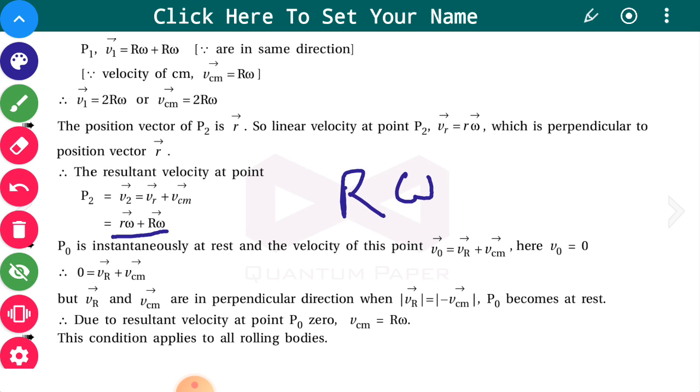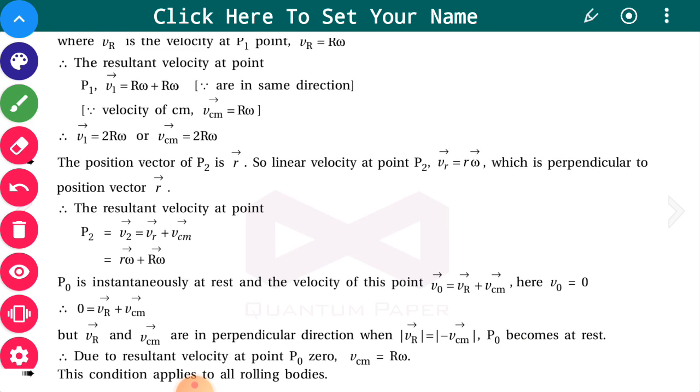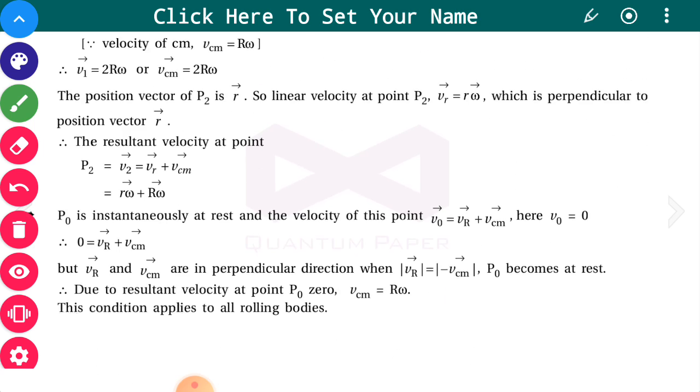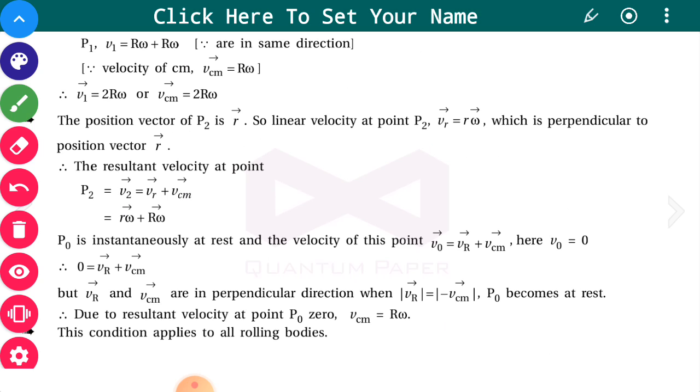Now P0 is instantaneously at rest, and the velocity will be Vr plus VCM. Here V0 is equal to 0 because instantaneously P0 is in contact with the ground. Try to understand this. The point P0 is instantaneously in contact with the ground, so it can be considered to have 0 velocity.